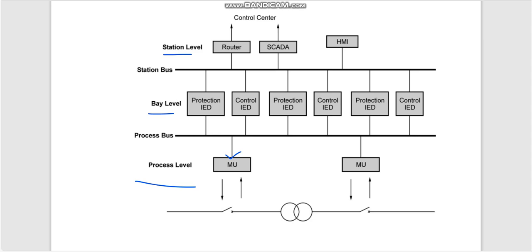In the bay level, we use protection IEDs and control IEDs, and explain what functions and processes go on here. In the station level, we use a human machine interface block, SCADA block, and router. You have to explain it in the station level system. If you draw the diagram and explain all the systems, you will get 10 marks, total 15 marks.